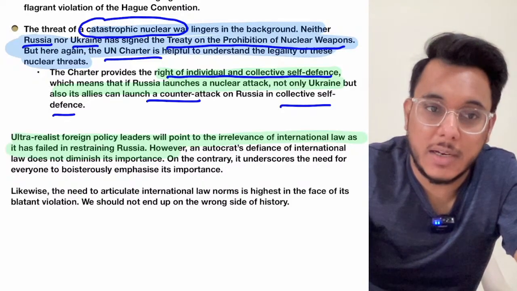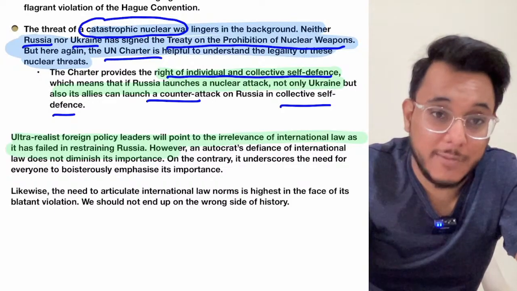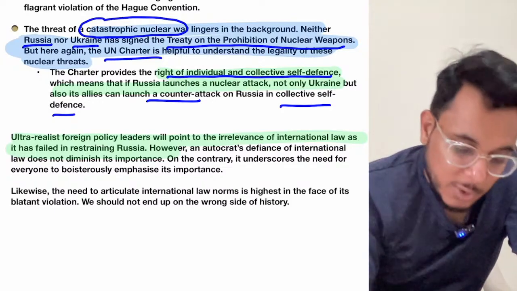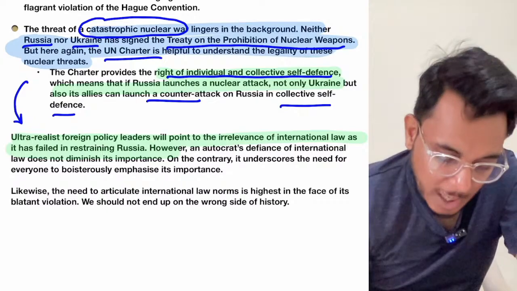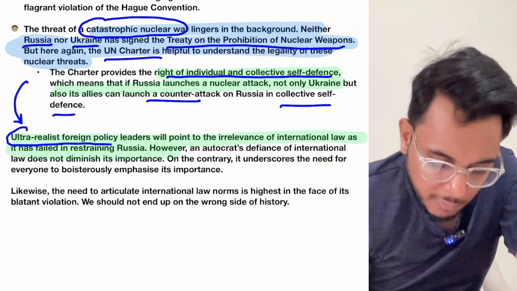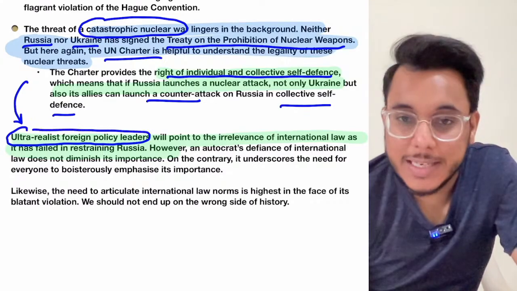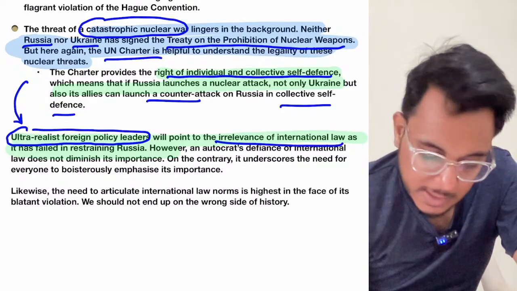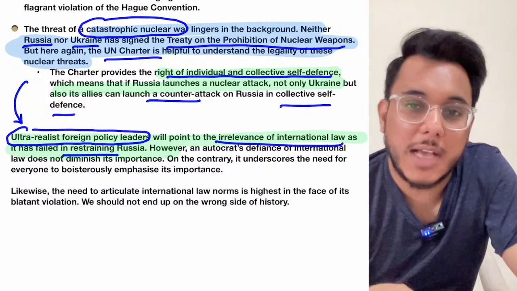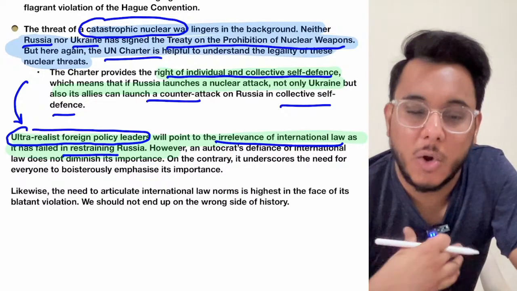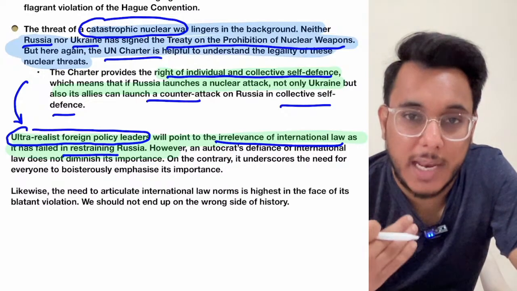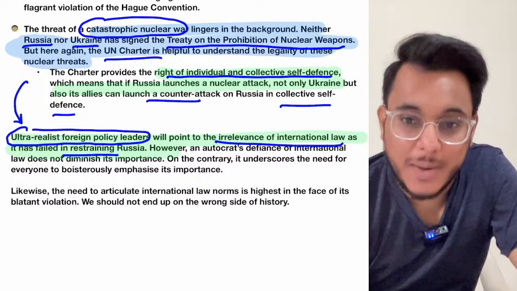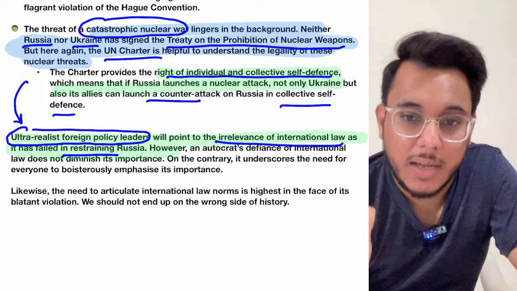The world will turn into a nuclear war. There will be a nuclear war that will be started. So therefore, see, now there are the ultra-realist foreign policy leaders. They'll say that international law is irrelevant, that international law has failed. International law is not very effective because it was not able to control Russia. But that is not correct.